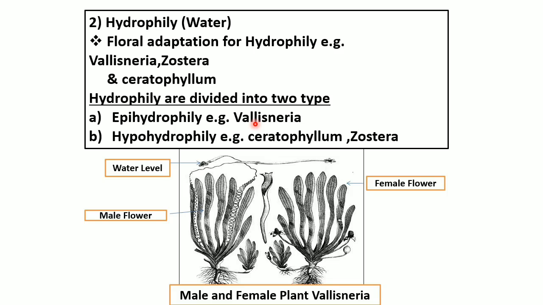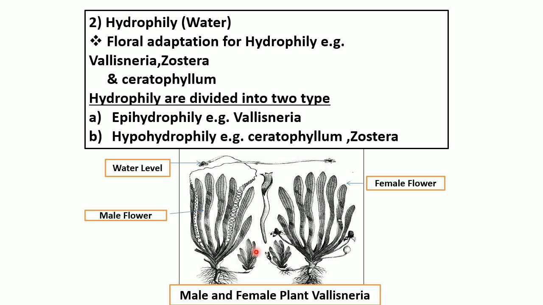Vallisneria is dioecious, that is, male and female flowers are produced on separate plants. The example is given here. Vallisneria is dioecious. The flowers are submerged at the time of maturity. Male flowers are detached from the inflorescence and float on the surface of the water.